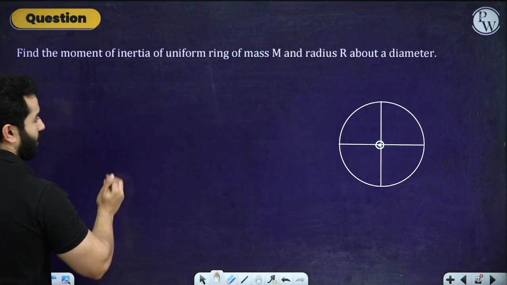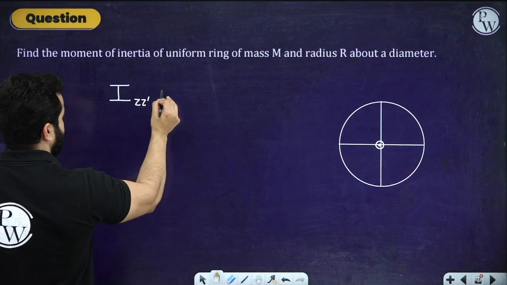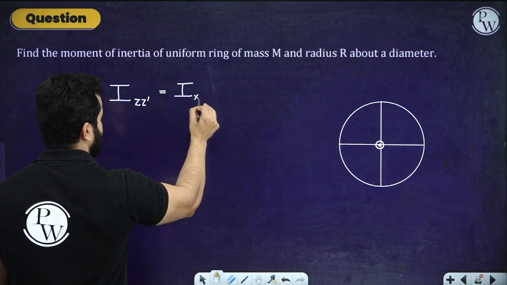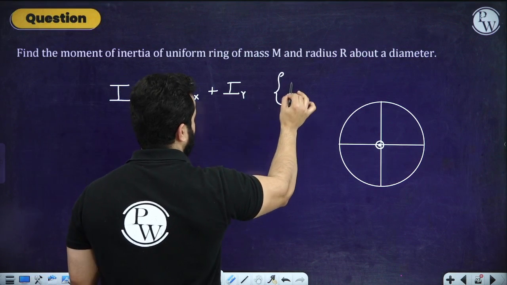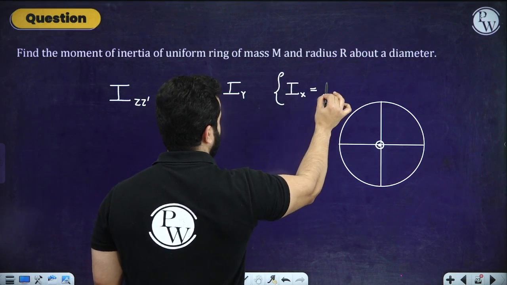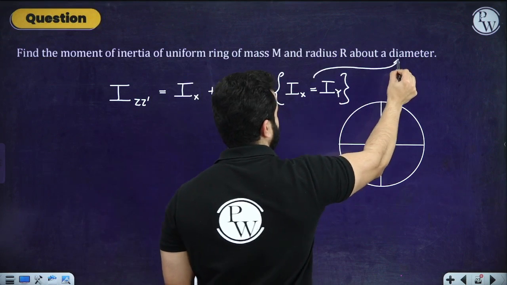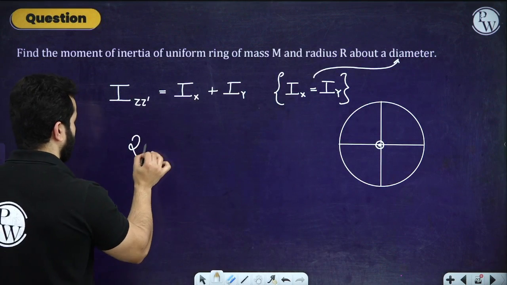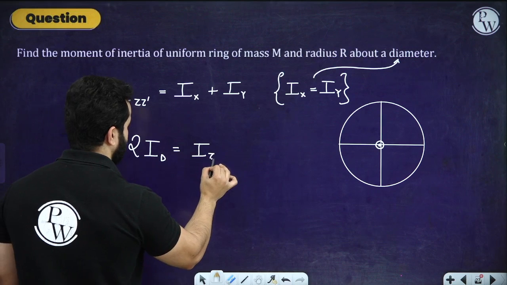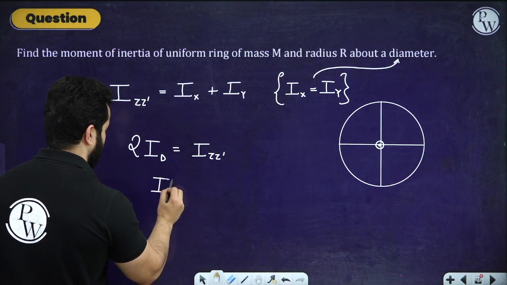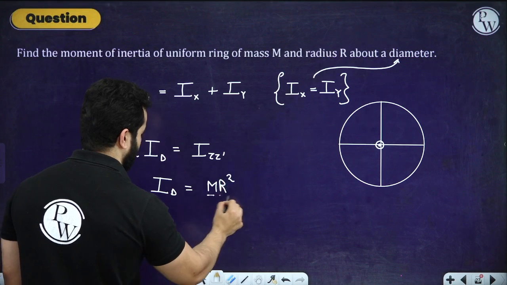So I'm going to say the moment of inertia about the z axis is equal to the moment of inertia about the x axis plus the moment of inertia about the y axis. Now please look, the moment of inertia about the x axis and y axis are going to be the same, because they both are basically diameters, right? So 2 times the moment of inertia about the diameter is equal to I z z dash. So the moment of inertia about a diameter is going to be, this was mr square, so this is going to be mr square by 2.